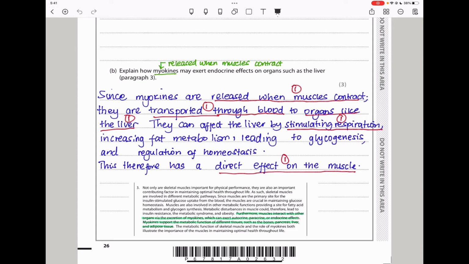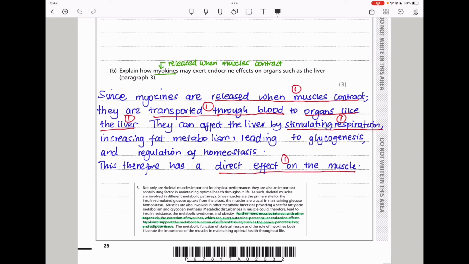So I said, since myokines are released when muscles contract, they are transported through the blood to organs like the liver. Remember, these are myokines, meaning they are released from the muscles. How do they go to the other organs? They have to be transported, and the transport medium is the blood. So when contraction occurs, they are transported through the blood to the specific organs like the liver, and then they can affect the liver by stimulating respiration.